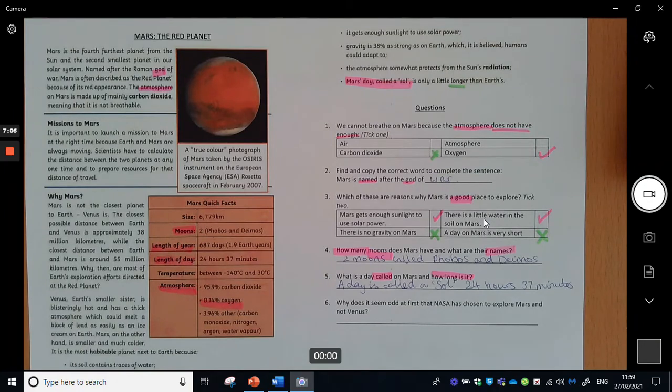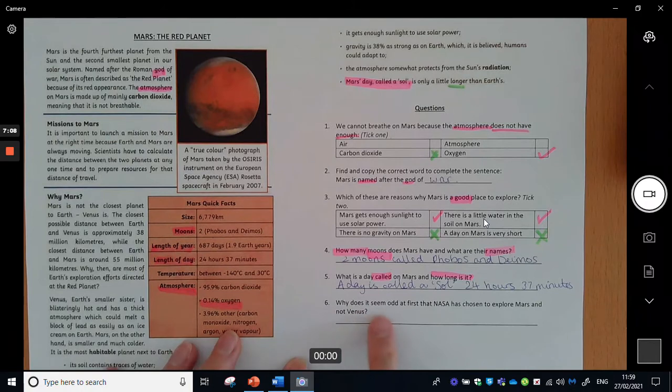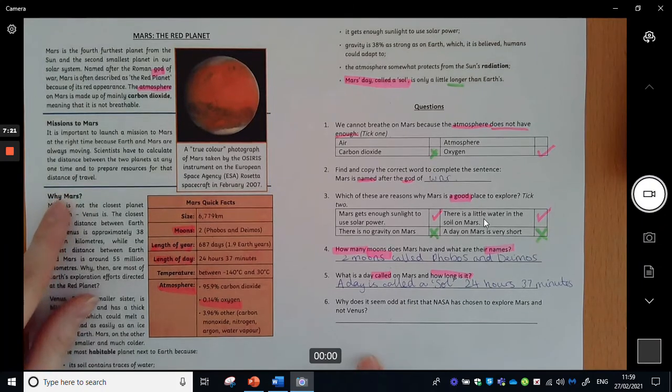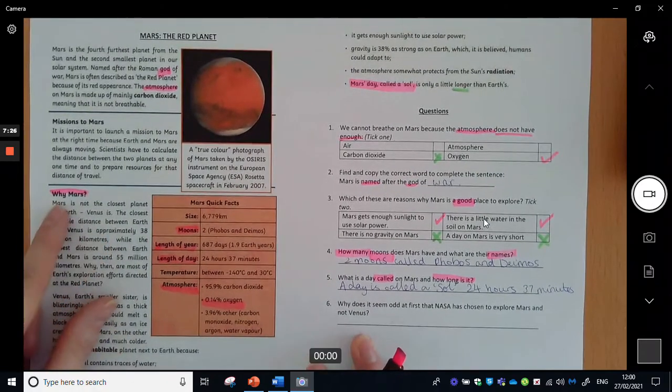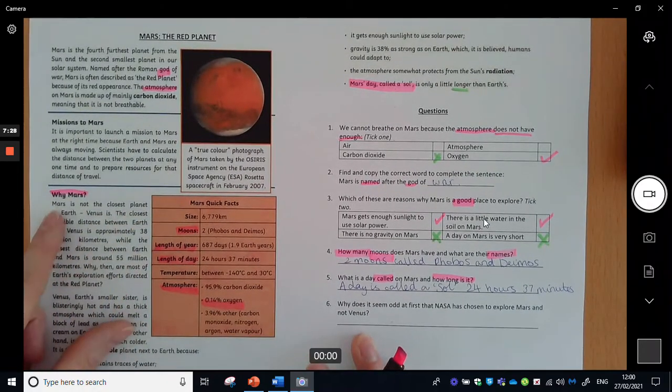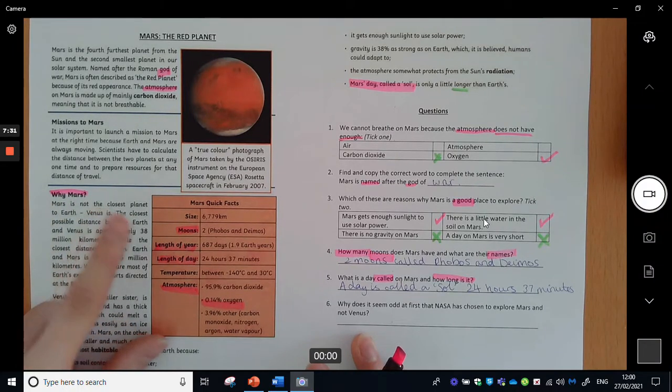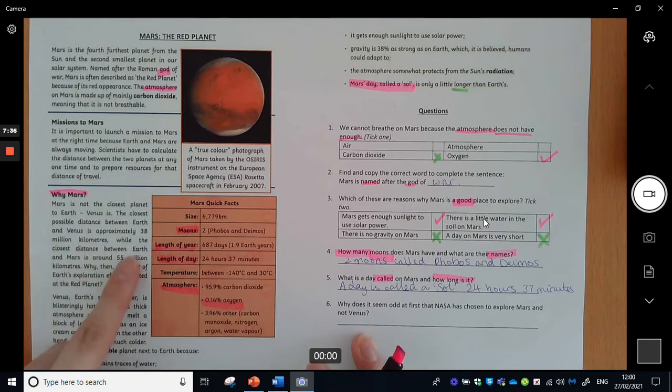Okay, and the final question, number 6. Why does it seem odd at first that NASA has chosen to explore Mars and not Venus? So why might they have gone to Mars and not Venus? So why is that a bit strange at first? So it says here, why Mars? So I think my answer might be in this section. So let's just read carefully. Mars is not the closest planet to Earth. Venus is. The closest possible distance between Earth and Venus is approximately 38 million kilometres, while the closest distance between Earth and Mars is around 55 million kilometres.